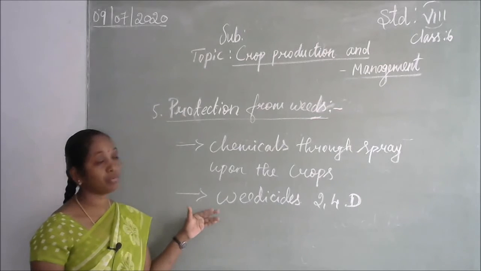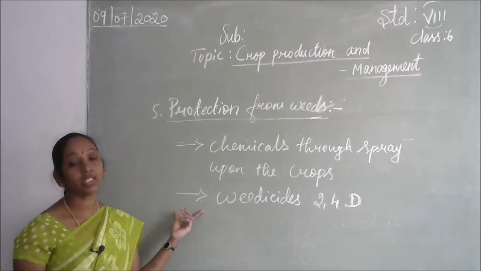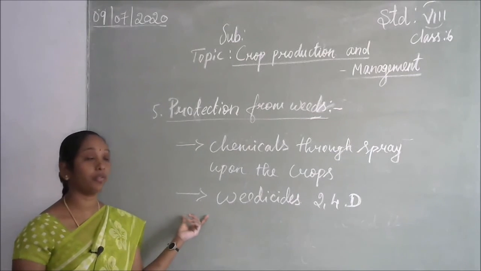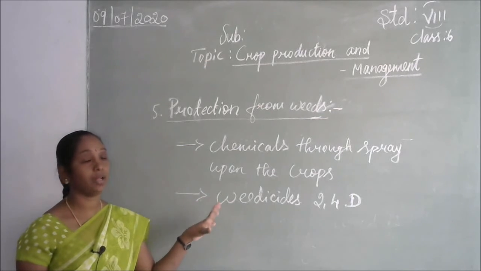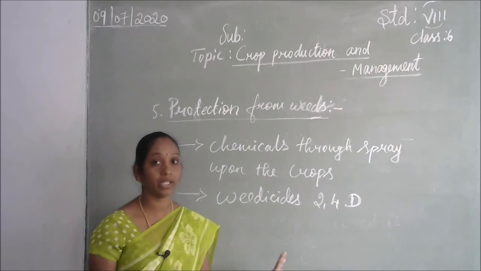So there are two types of removing the weeds. One is manual. Manual means we have to pluck them out, uprooting them before seeding or before flowering of the weeds. That is the best time to remove the weeds, and we can use the manual method for that.